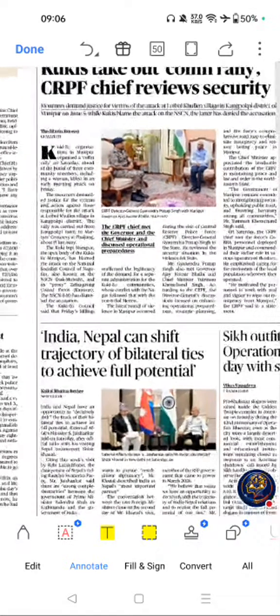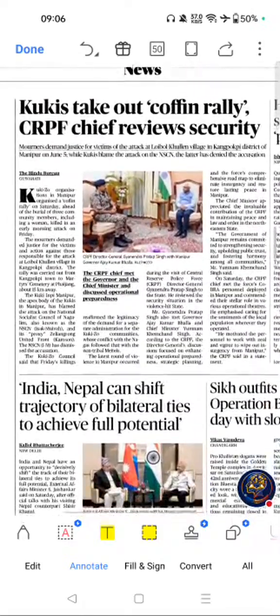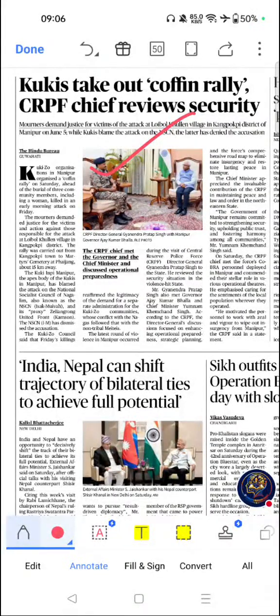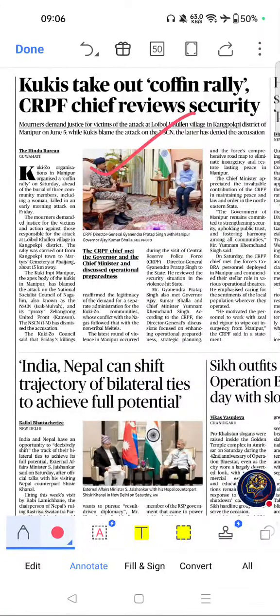Next, move on to page number 8. The important articles from this page are, first article is this one. Kukis take out coffin rally, CRPF chief reviews security. If you see the importance, Manipur remains one of India's most significant internal security challenges. Ethnic conflicts in the northeast are recurring UPSC topics. Important for questions on insurgency, identity politics, and peace building. Frequently appears in GS3 internal security.